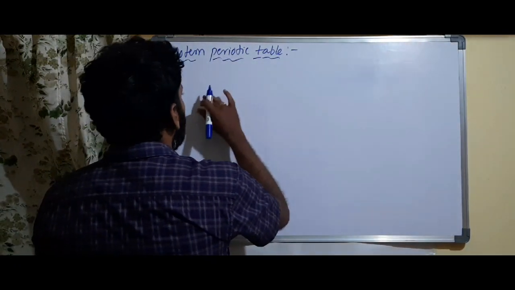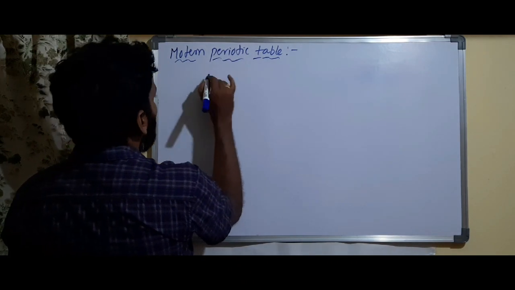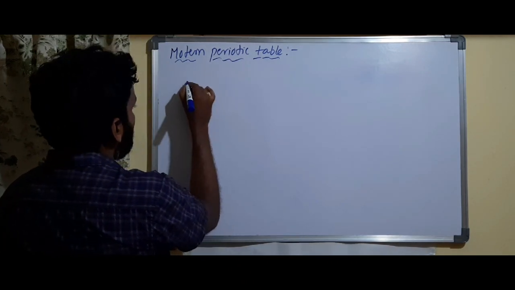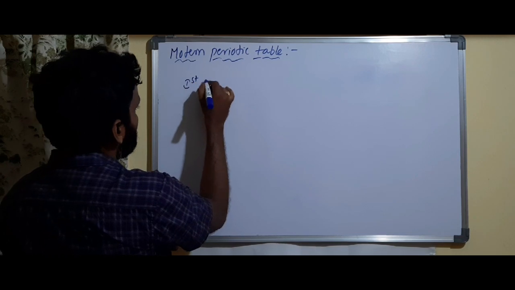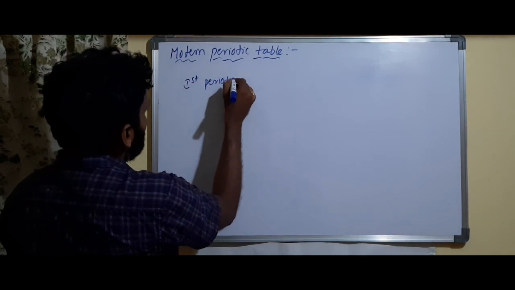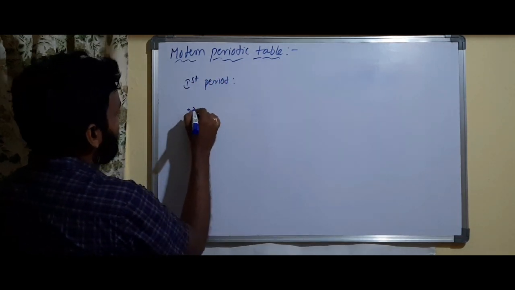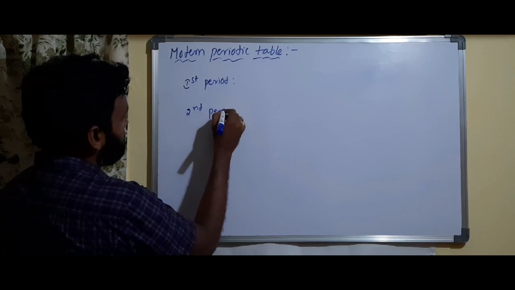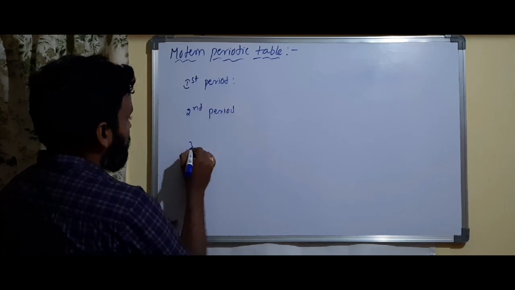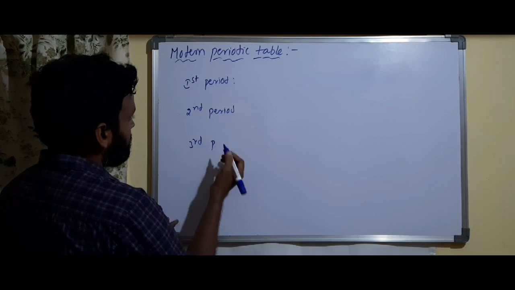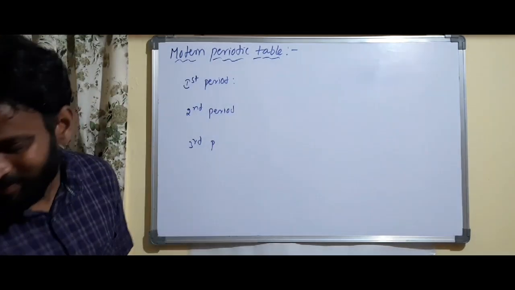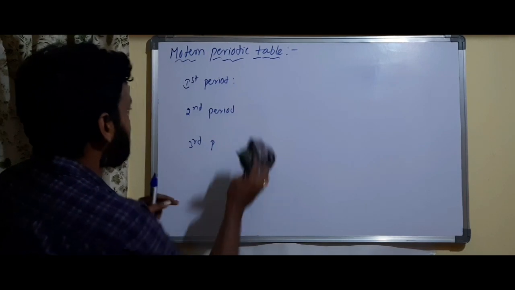Okay, so now let's see what exactly we discussed. We discussed first period, and clearly I am writing now second period, third period. If I write like this I cannot write 7, right? So I will write again.